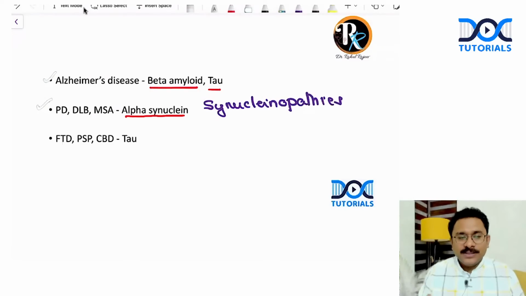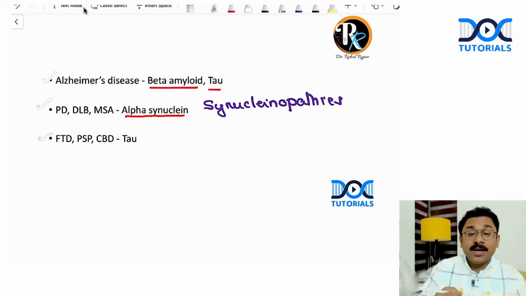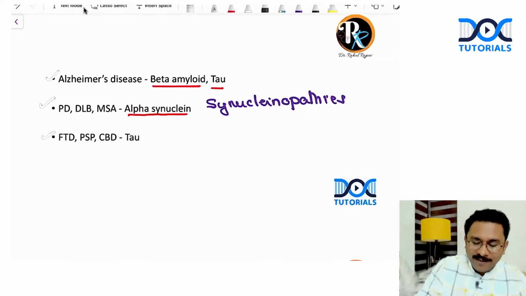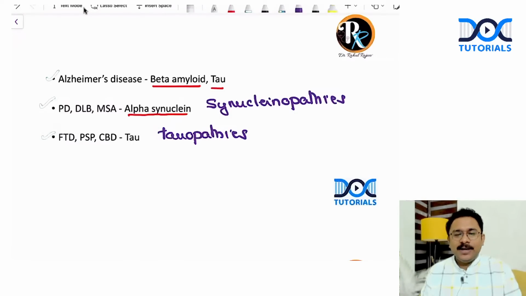Frontotemporal dementia, progressive supranuclear palsy, corticobasal degeneration. These are tauopathies, wherein you will have deposition of tau protein. Okay, tauopathies. So in these, amyloid will not be there, only tau. Alzheimer's, both tau and beta amyloid.